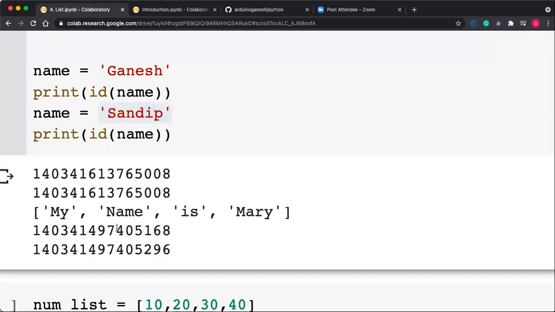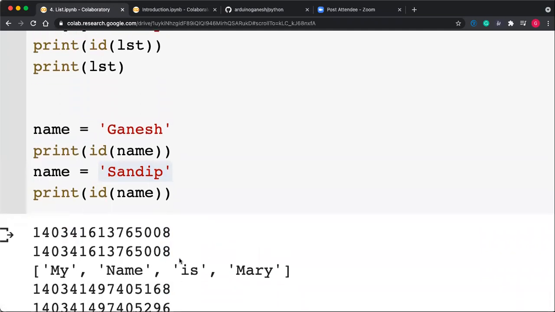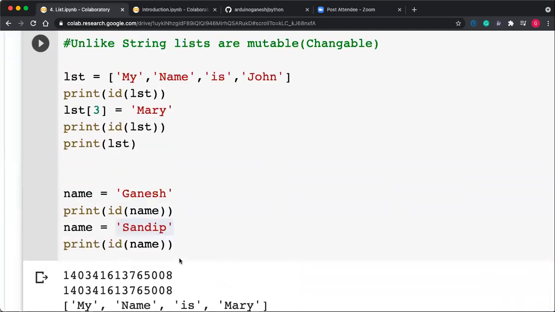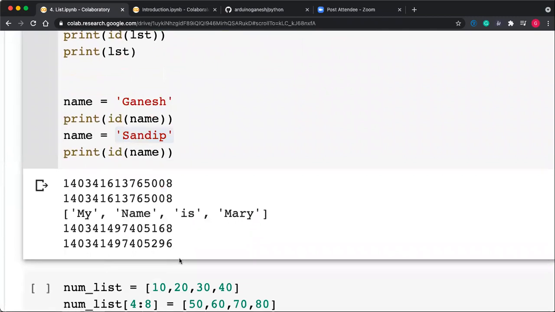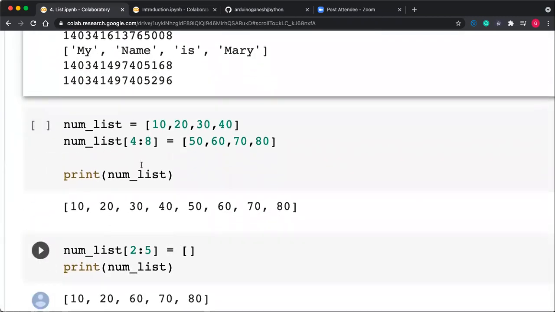This is the ID of Ganesh. This is the ID of Ganesh and the ID of Sandeep. Getting this? Yes. So here I have proved that your list is mutable and the string is immutable.